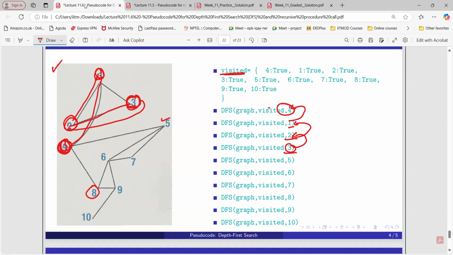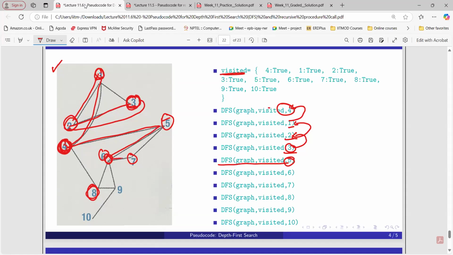Now if you observe, previously we started with 1, but still 5 and 8 are remaining. Out of 5 and 8, which one is the lowest? 5. Then I will explore node 5 here like this. So again I have visited node 5. Then from 5 I can go to 6, I can go to 7, I can go to 4, but 4 is already explored. So from 5 I can go to 6 or 7, but which one is the lowest value? 6. Then I will go to node 6. Again from node 6 I can go to 7 and 8.